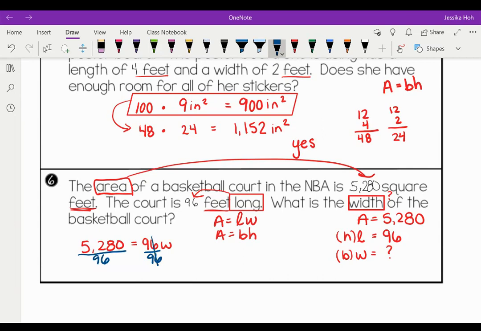This is going to cross out, leaving us with just W, because 96 over 96 is 1. And you can use a calculator to do your math. So 5,280 divided by 96 gives us 55. So our width is 55.